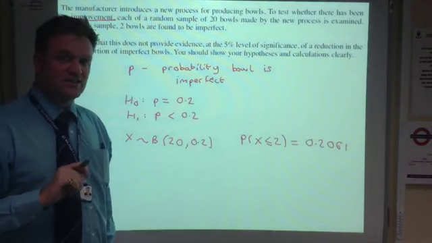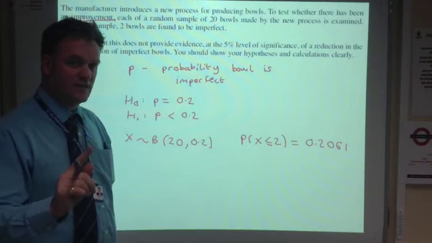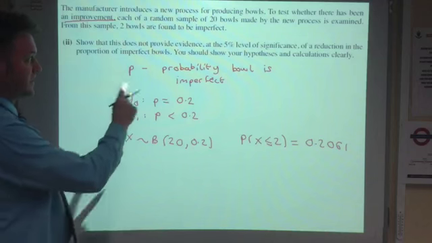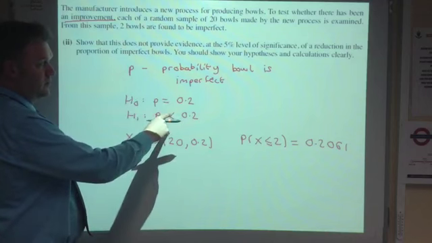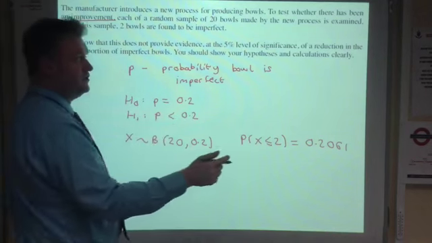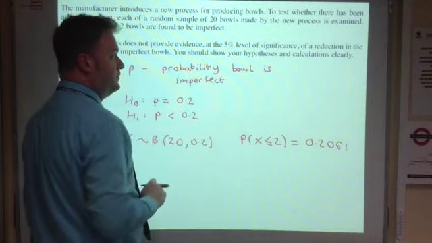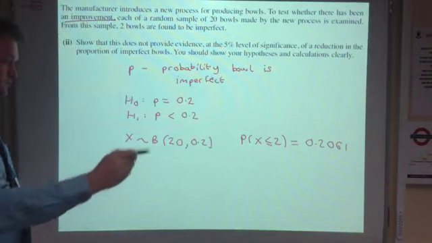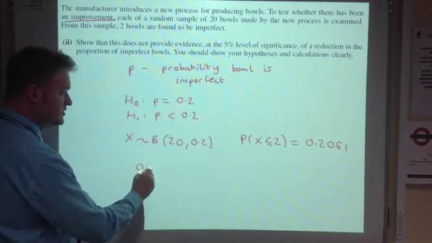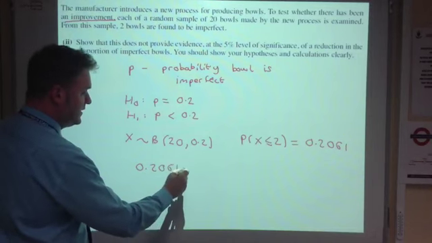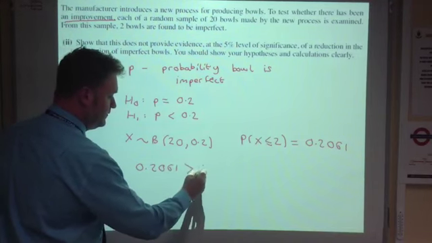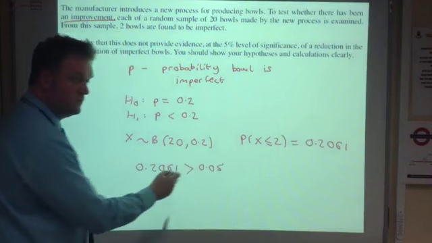Our next stage is to compare this against the significance level. Now this is a one-tailed hypothesis test, so we're comparing it to 5%. 0.2061 is more than 0.05, 5%.